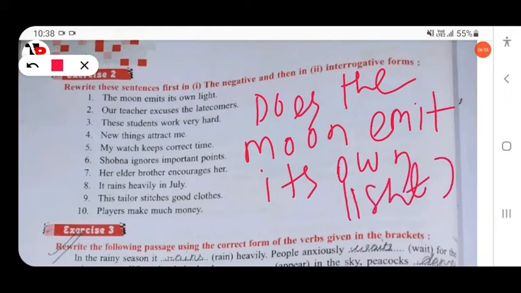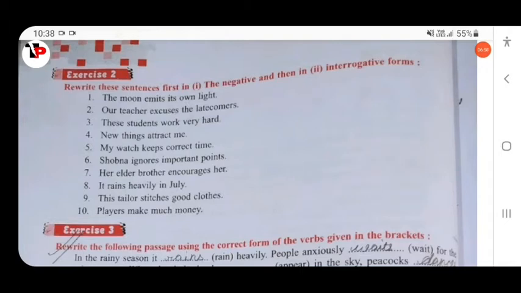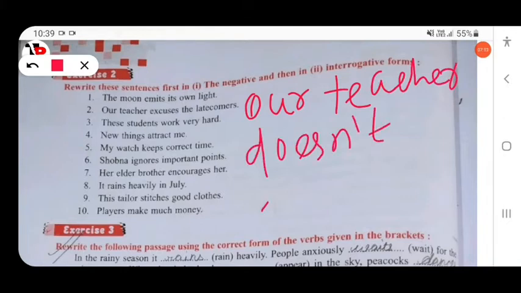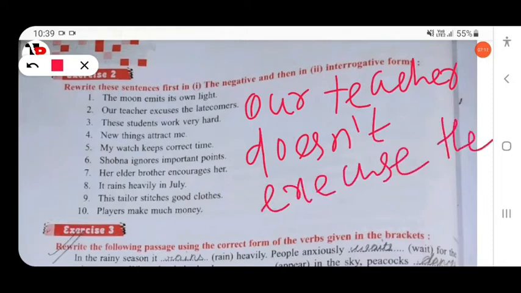Clear? Then next, our teacher excuses the late comers. First you change into negative. Our teacher does not excuse the late comer.